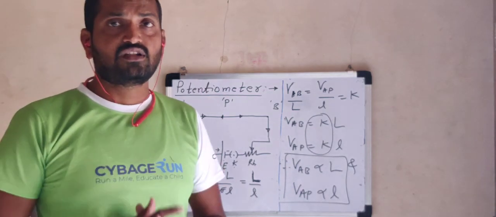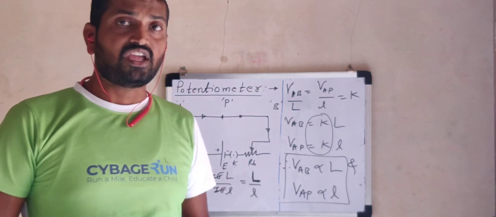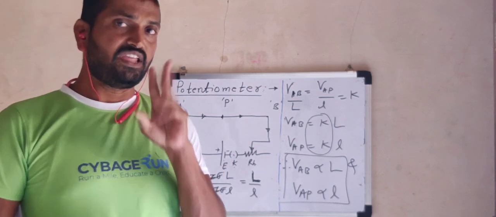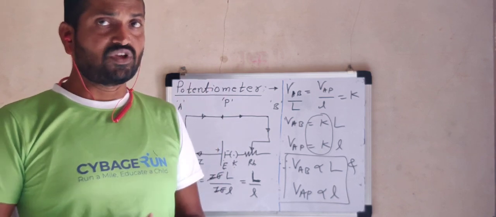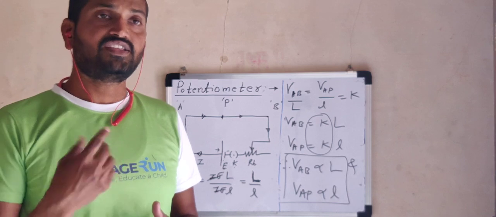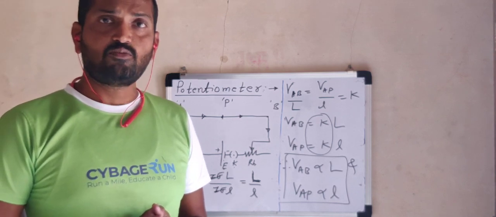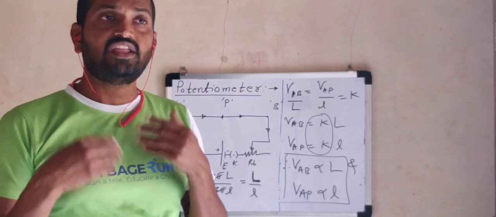Now in the next lecture, we are going to consider the construction and working to understand two applications of this potentiometer. Number one, to compare the EMF of two given cells, and number two, to determine the internal resistance of a given cell. Very important applications from your examination point of view, which we will consider in the next video.